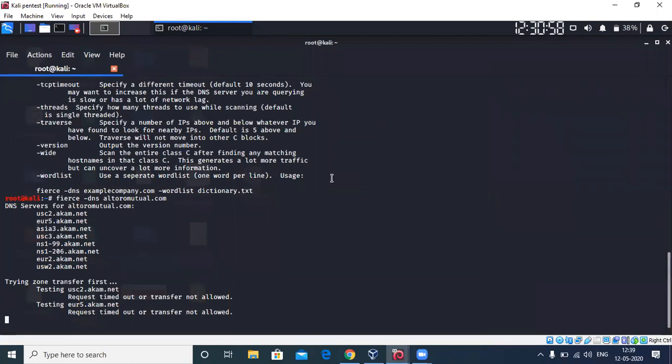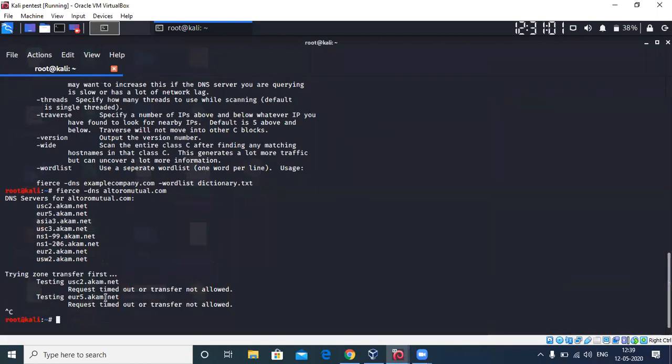All right then. Due to an unstable connection, there is a request timeout here. Anyways, we have already checked this out with DNSNM. Altoro Mutual is not allowing zone transfer, so that is going to fail. This is how it happens. Now let's move on to the next thing.